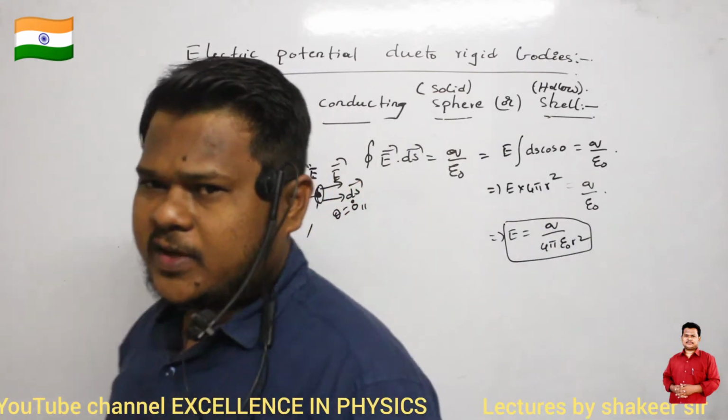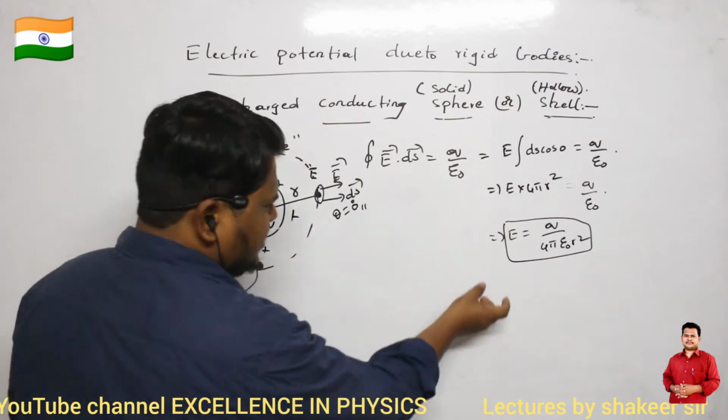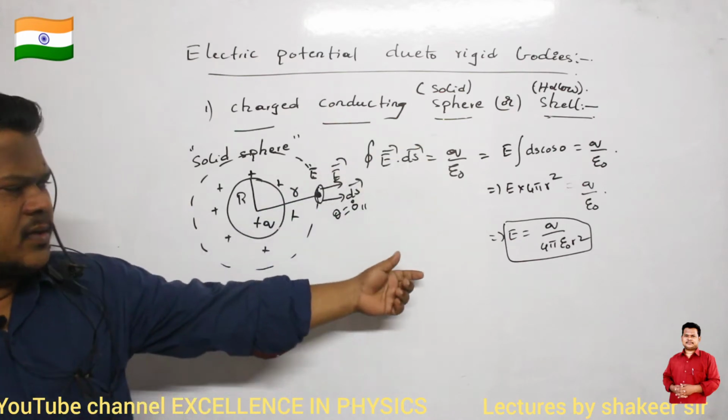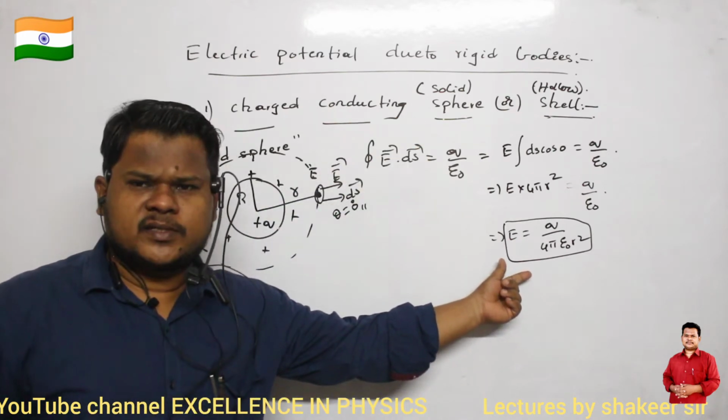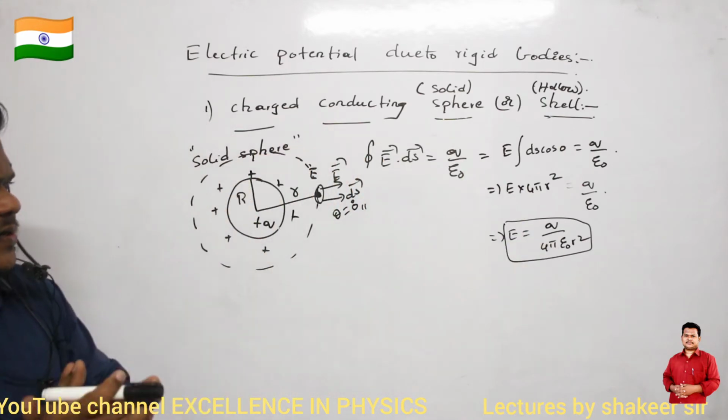In Gauss law we have studied all these concepts already. Clear? Okay. Now by looking at this equation, E is equal to q divided by 4 pi epsilon naught r squared, what do you understand? That is my question.